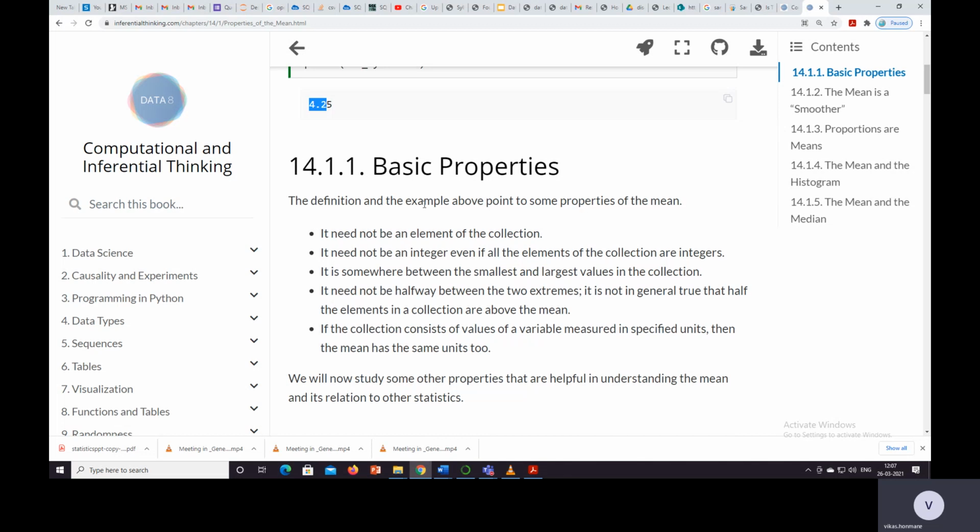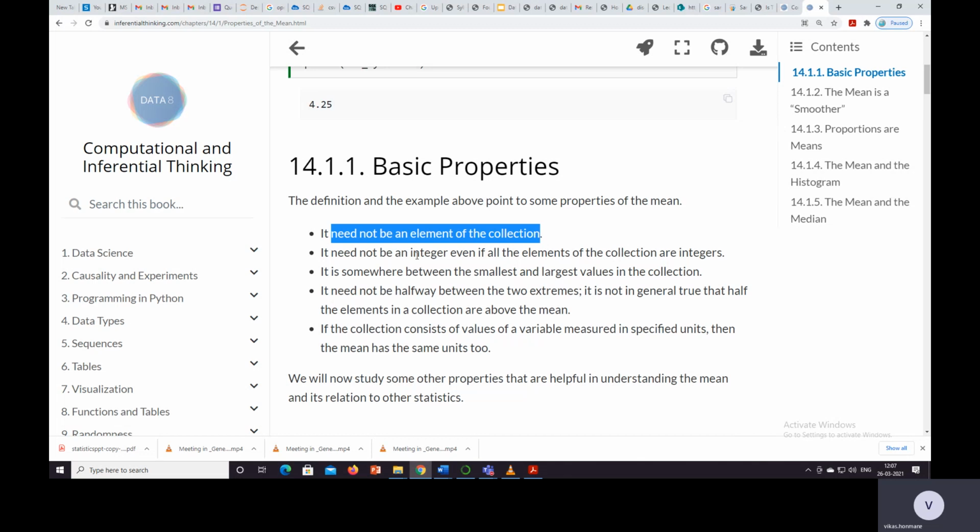So there are some basic properties of this mean. The definition and the example above point to some properties of the mean. The first is that it need not be an element of the collection. If there is no such element in the collection, we can still use it. Second, it need not be an integer even if all the elements of the collection are integers.